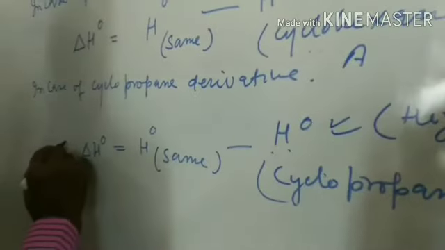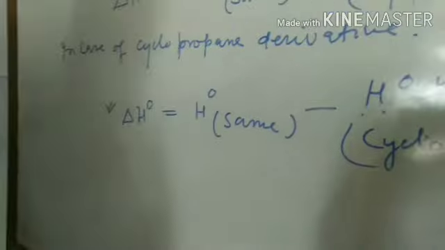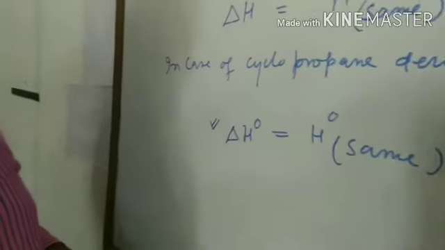This information suggests that this has got high value of heat of combustion. It is clear from this explanation. Thank you.